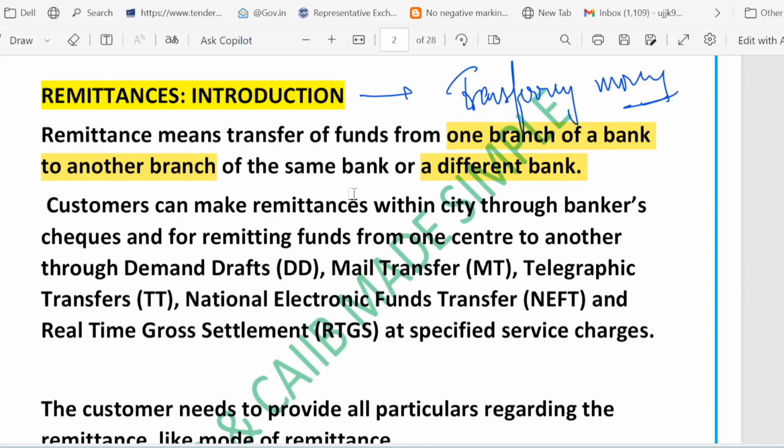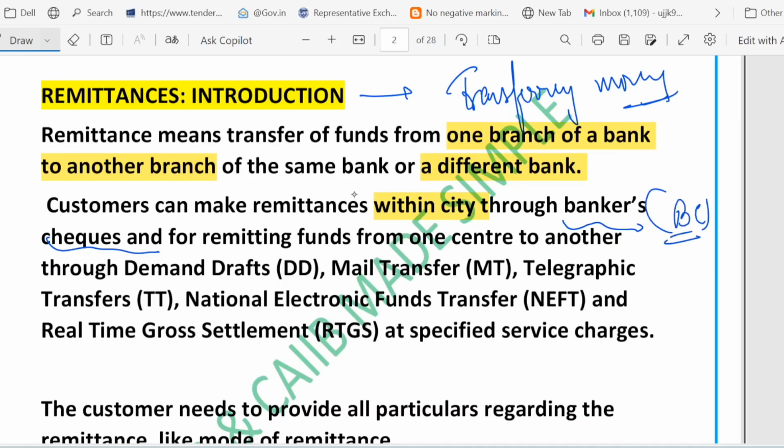So there are two types of remittance. The first kind of remittance is within the same city. And what are the techniques? The first is the banker's cheque, that is called BC. So through BC within the same city.